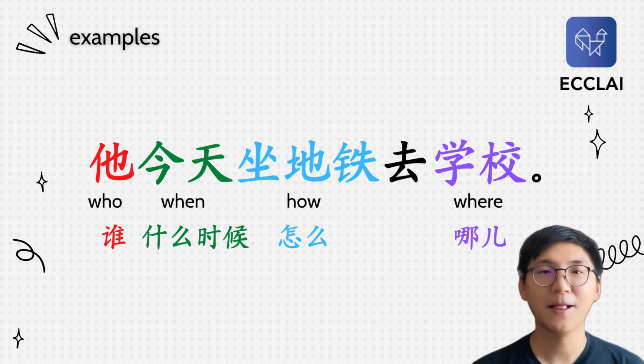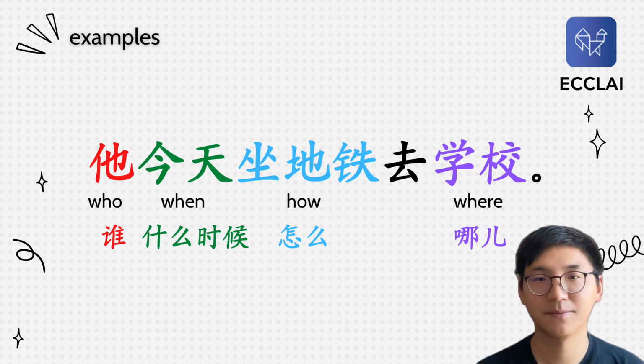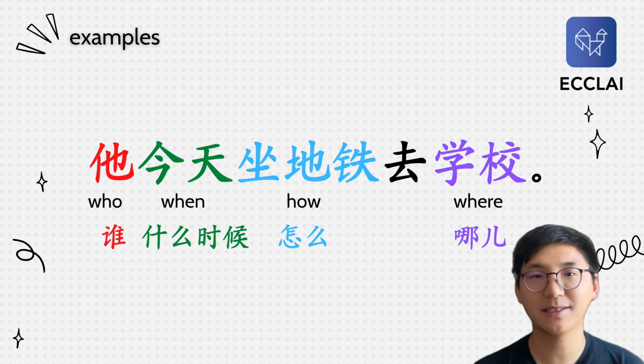All right. So if we want to ask for 今天, which means today, if we don't know when, we just need to change 今天 for 什么时候, which means when, okay? And if we want to ask how, right? How? By what, right? This is the tricky part here. If we want to ask by what, because we know that he went to school by some transport, by some means of transport, then we just need to change 地铁.